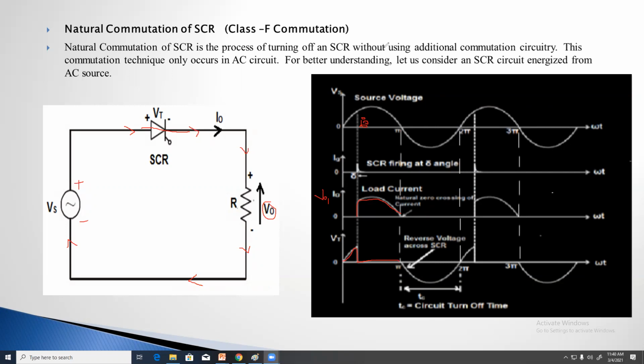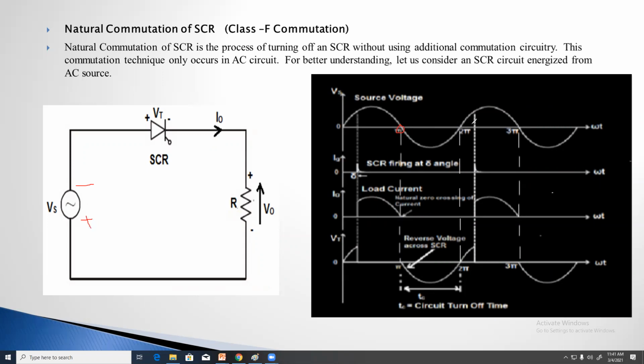Next, second step: after pi, the supply voltage is going to reverse, so the terminal that was positive becomes negative.